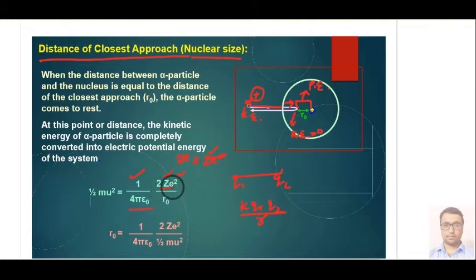So it becomes 2Ze squared upon r0, equal to half m u squared, where u is the initial velocity of the alpha particle. From here you can determine r0, the distance of closest approach. r0 becomes 1/4 pi epsilon naught times 2Ze squared, divided by half m u squared, with this term shifted to the denominator.